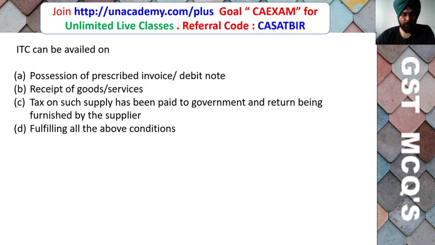ITC can be availed on possession of the prescribed invoice or debit note, receipt of goods or service, tax on such supply having been paid to the government, and the return being furnished by the supplier, fulfilling all the above conditions.